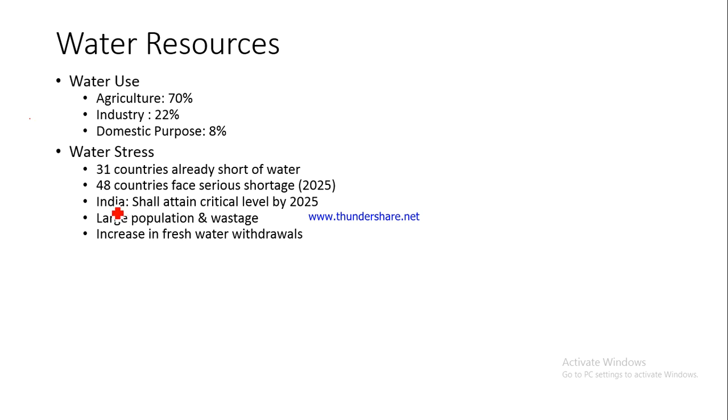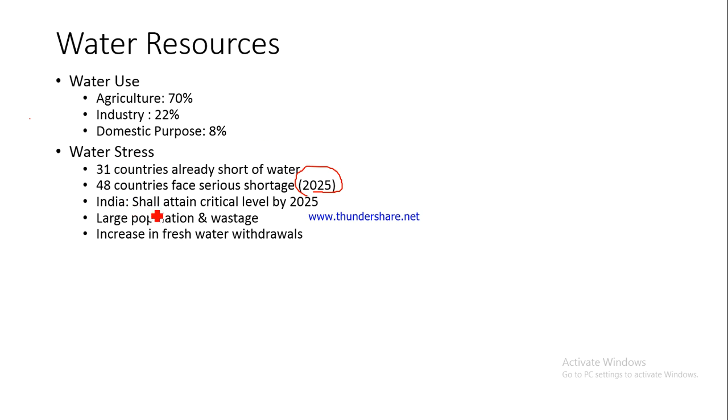If you look at the global scenario, you would find that 31 countries are already short of water, which means that they do not have sufficient water to feed their population for the requirements of their own population. And 48 countries shall be facing serious shortage. Now this is according to one study which was conducted. So by 2025, this number of countries which would be facing shortage of water would increase to 48.